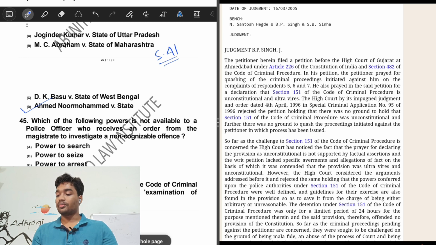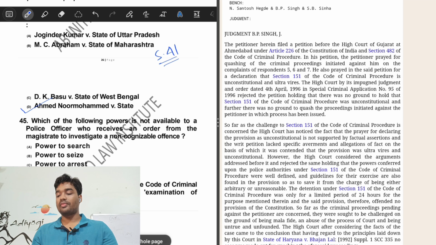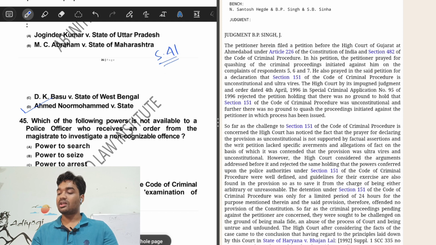In this petition, the petitioner prayed for quashing of the criminal proceeding initiated against him on the complaints of respondents 5, 6 and 7. He also prayed in the said petition for a declaration that section 151 of the Code of Criminal Procedure is unconstitutional and ultra vires.